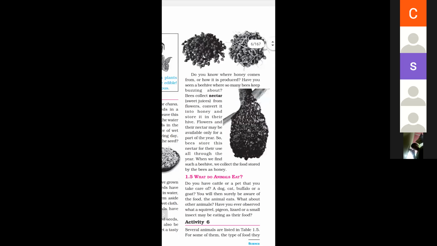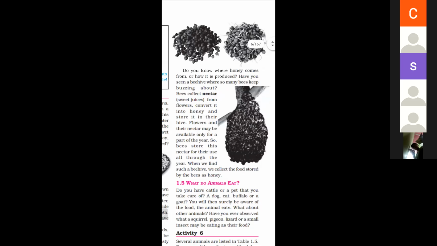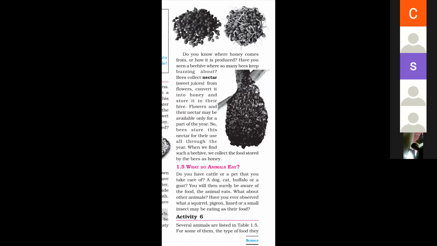So as shown in the figure, have you seen a bee? There are so many bees buzzing about in the figure. Bees collect nectar, and what is called nectar? Sweet juice is called nectar, and it is obtained from flowers. And then bees convert this sweet juice into honey and store it in their hive as shown in the figure.